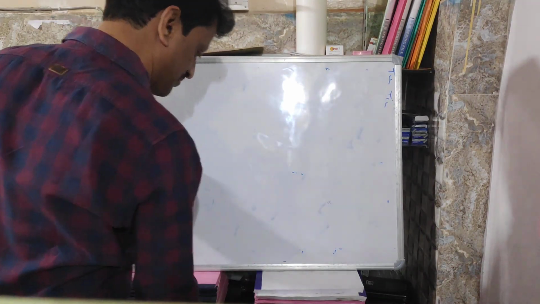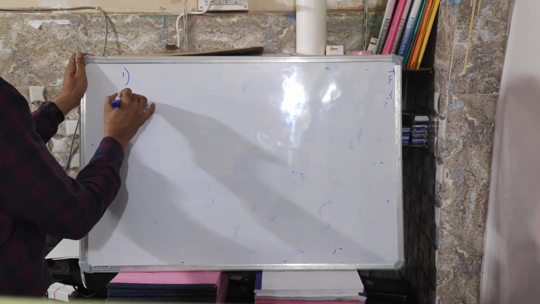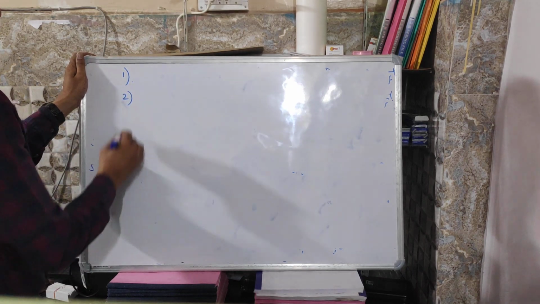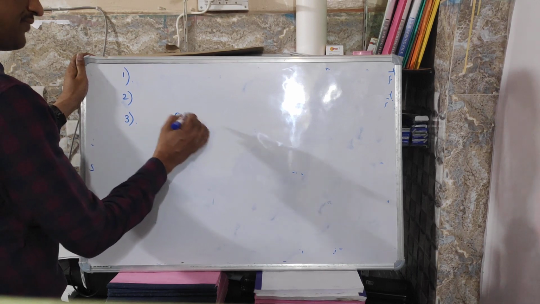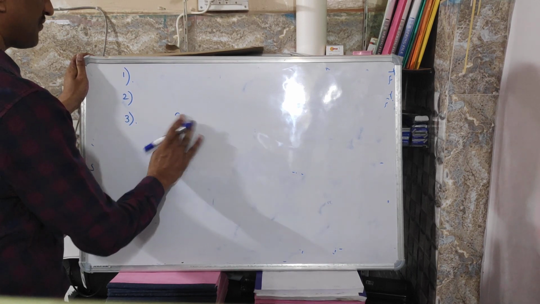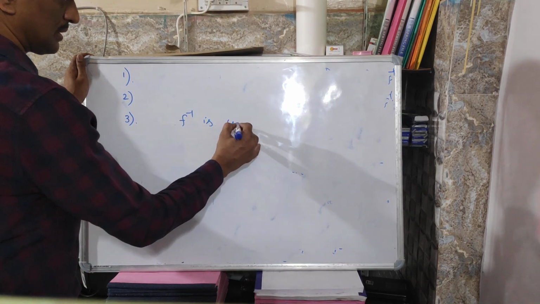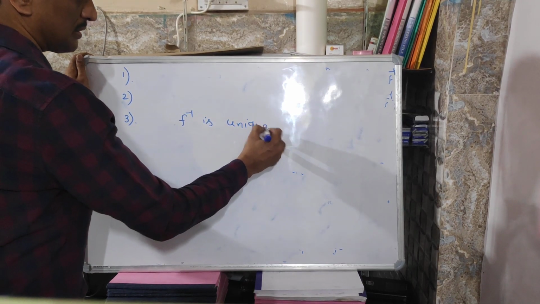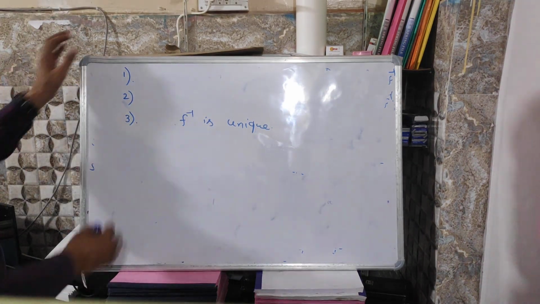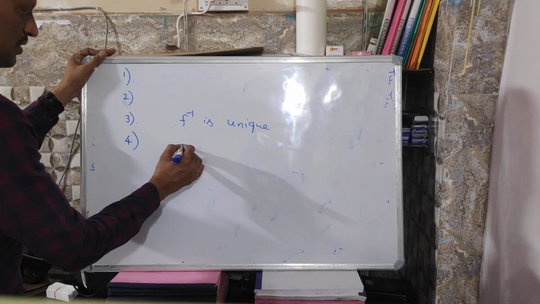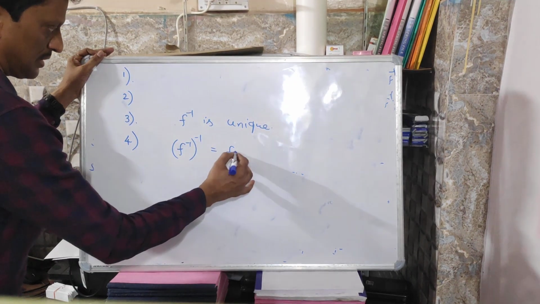So now we will discuss some properties of inverse functions. The first one we have already cleared, the second one also we have cleared. And number 3, for any function f, if it is bijective, the inverse of a bijection is unique, meaning f inverse is unique. And next number 4, (f inverse) whole inverse equal to f.